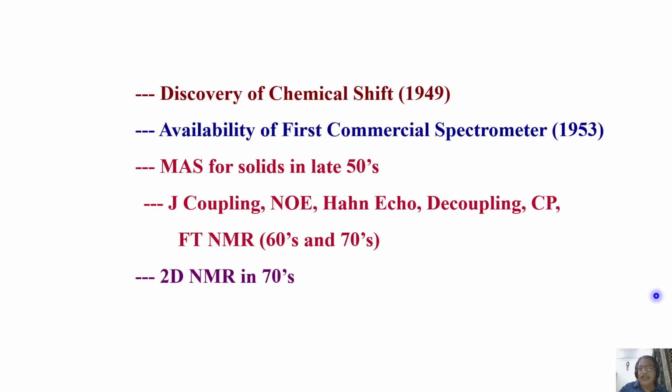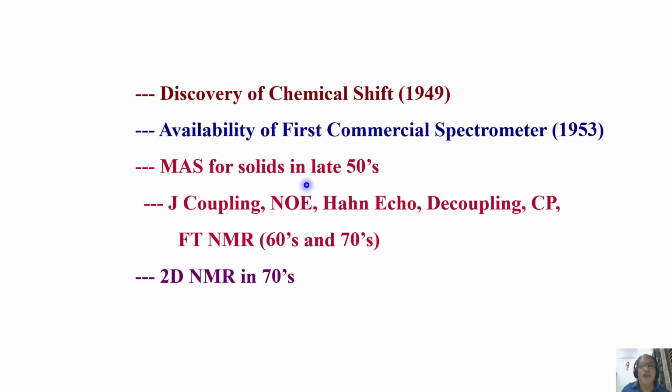And soon in the 1950s, in the year 1953, the first commercial spectrometer was made available. And from the late 1950s onwards, magic angle spinning was introduced for studying solids, where you can study NMR spectroscopy in the solid state.